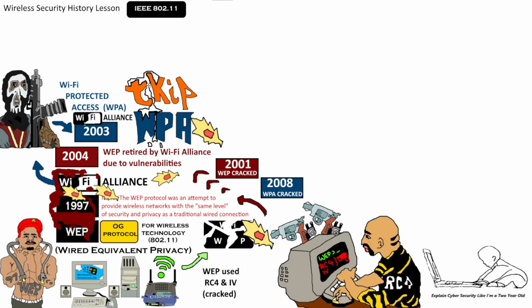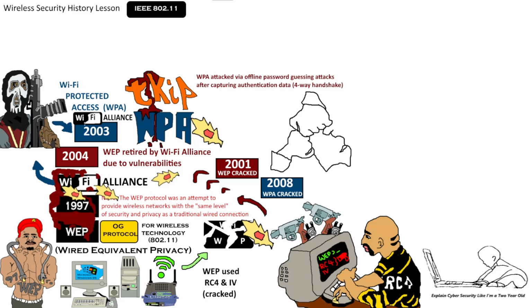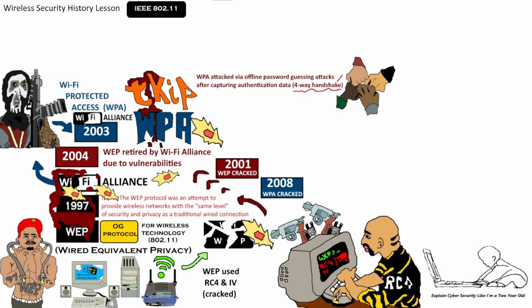But first we need to understand the bullet that cracked WPA, which actually went through WEP and has an indirect reference to WPA-2. WPA was cracked in a few different ways. Primarily, it was through offline password guessing attacks after capturing authentication data, which happened through the four-way handshake. And through this four-way handshake is how a session key was negotiated.